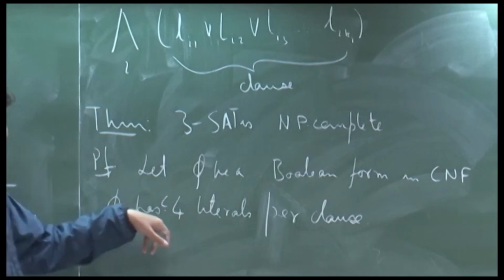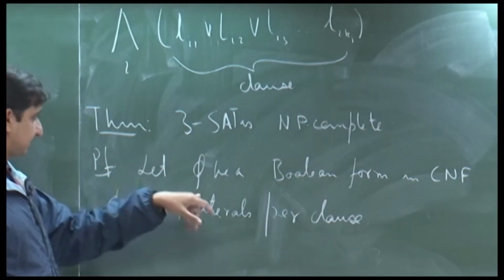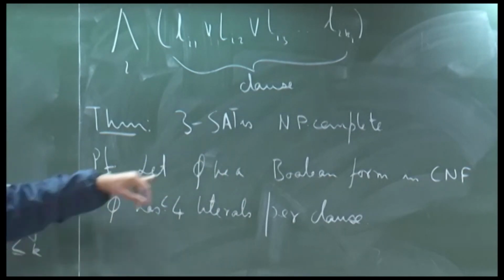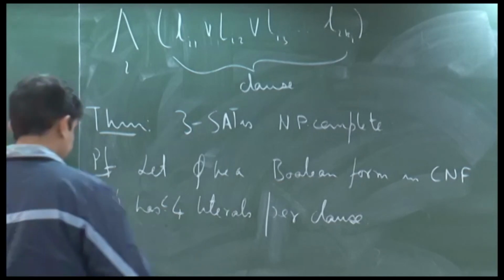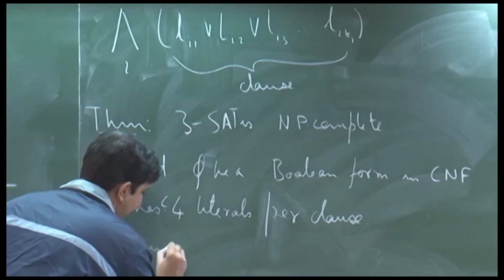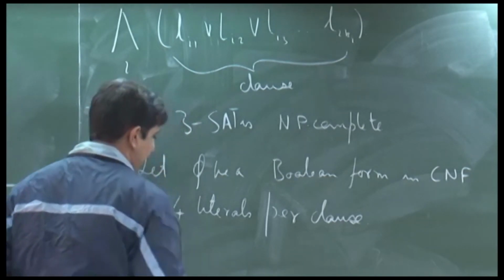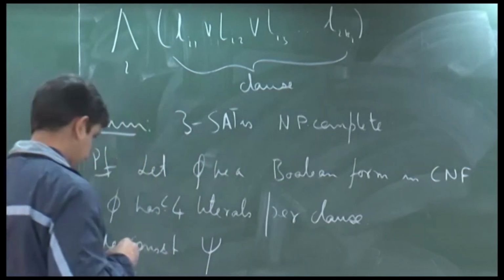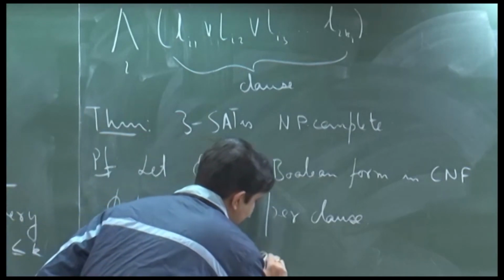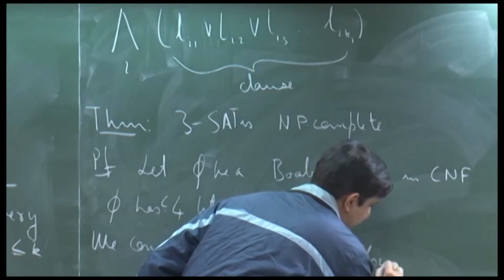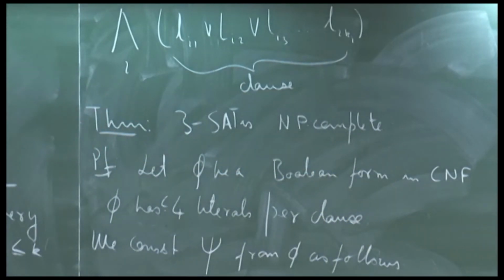Now, let us reduce phi to some other Boolean formula that is an instance of 3 SAT. So, we construct a formula xi from phi as follows. Any idea how we can reduce this?